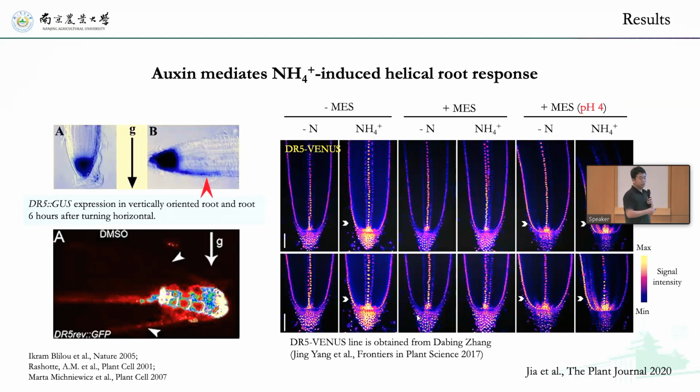Because auxin is so important in regulating root growth tropism, we also checked DR5 expression in the rice root. We found that with ammonium treatment, there is an asymmetric distribution of auxin response in the root tip. When we add MES, we don't see this asymmetric DR5 expression. When we treat the root with low pH, we see it again, even stronger. You can see very strong DR5 signals in the epidermis.